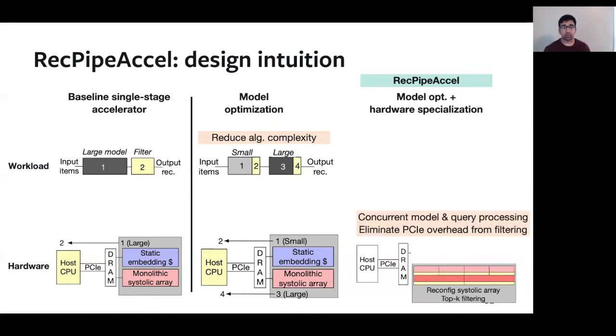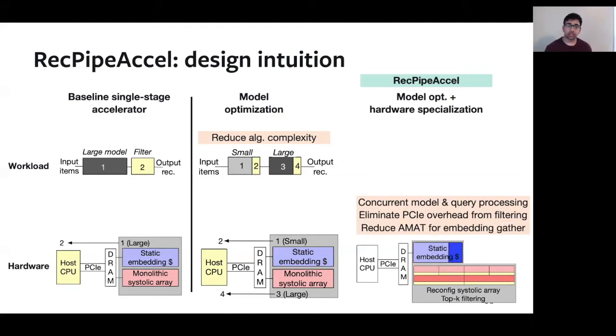So we're going to start with 2 optimizations. The first is targeting the ability of the accelerator to run concurrent models and queries at the same time in order to improve throughput. The way that we're going to do this is we're going to take that monolithic systolic array in red and split it up into multiple subarrays that can operate independently. The second optimization is going to be to eliminate the PCIe overhead from the top K filtering operation by actually performing the operation on chip on the accelerator. And you see that highlighted as the yellow portion within the accelerator itself.